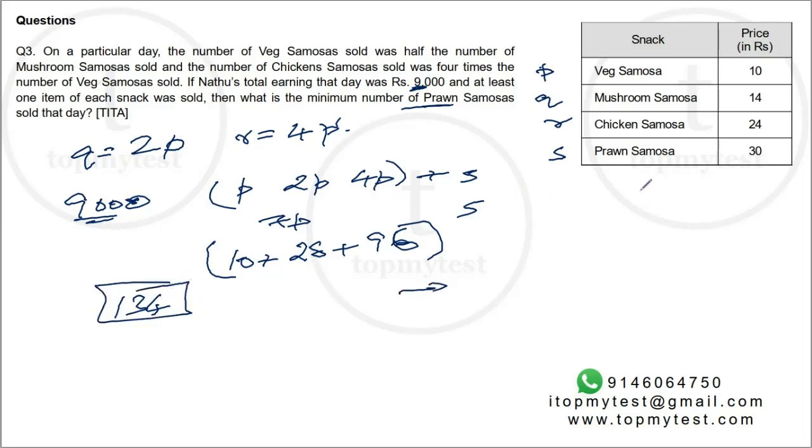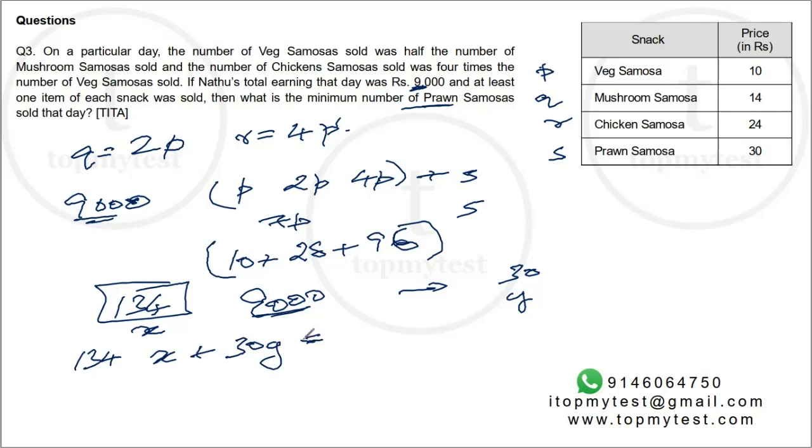And the remaining bundle is 30 rupees bundle. Total of 9,000 rupees to be spent. Right? You can either do it mathematically or you can do it like in the previous case, replacements. Let's try to do it mathematically in this case. So if this is X, this is Y, 134X plus 30Y should be equal to 9,000 rupees.